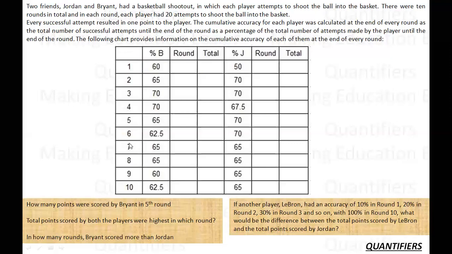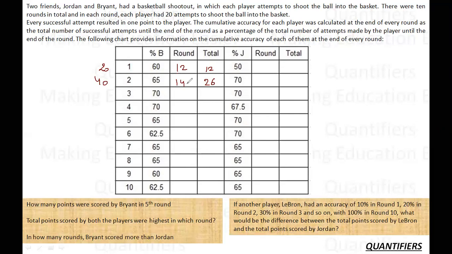Now let's see. In round 1, I know that number of shots are 20. So if Bryant has 60% accuracy, which means he made 12 shots. So his total must be 12 points. In second round, there are 40 shots. In 40 shots, there is an accuracy of 65%. So 65% denotes 26. So after this round, the total is 26. So in this round, he scored 14 points. This is given to me.